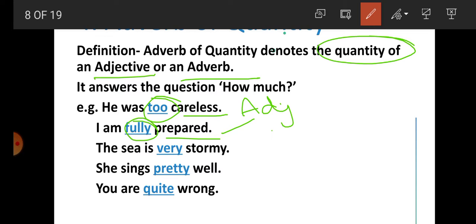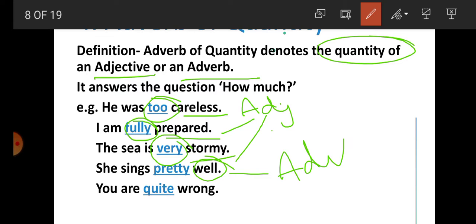The sea is stormy. What is stormy here, student? Again adjective. And how much stormy? Very stormy. So what is very here? Adverb of quantity. She sings. How? Well. What is well here, student? Well is adverb because it qualifies the verb sings.